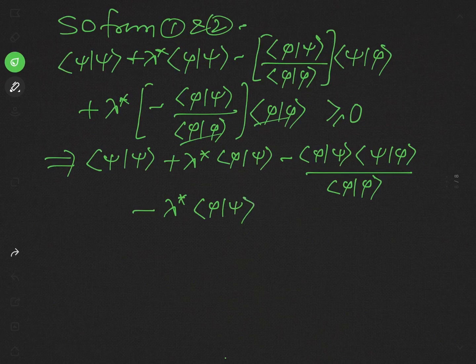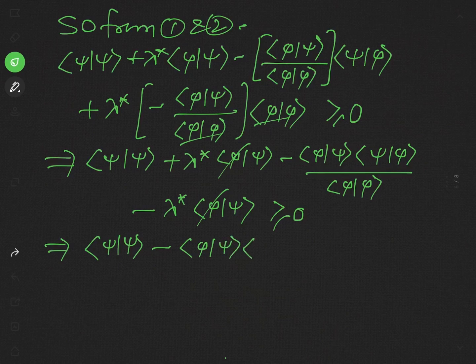Now see, the second term and the first term will cancel out, and in fact this is greater or equal to 0. So what we get is the product of psi with psi minus the product of phi with psi times the product of psi with phi over the product of phi with phi, greater or equal to 0.